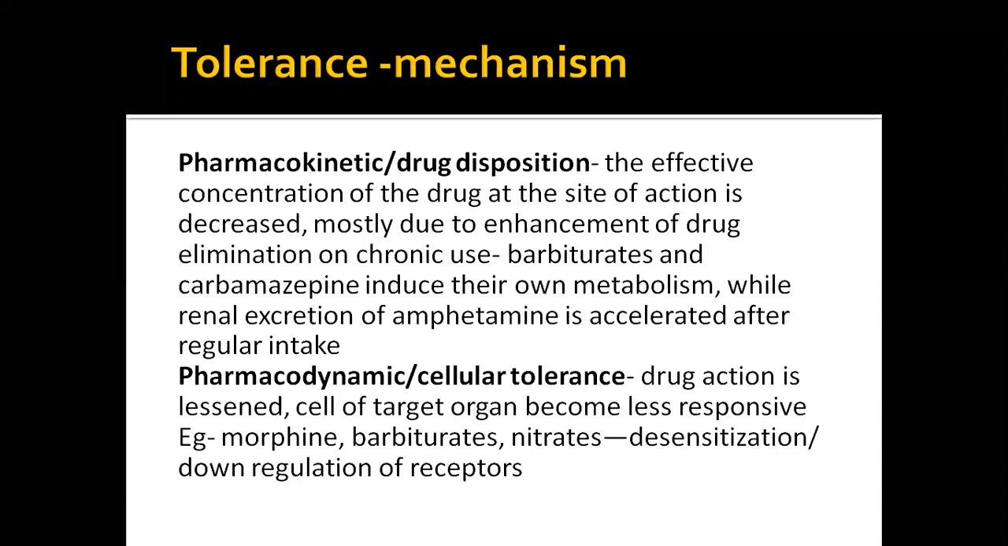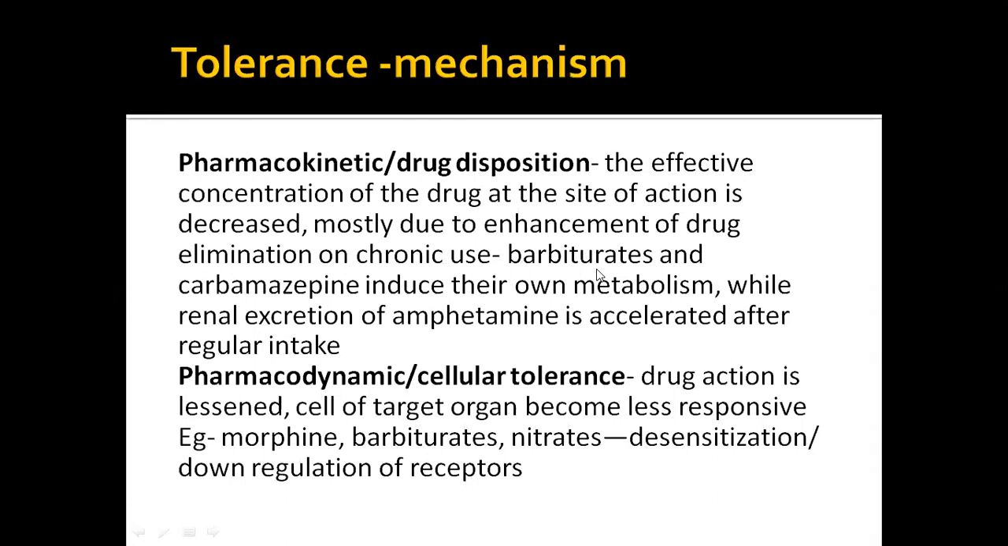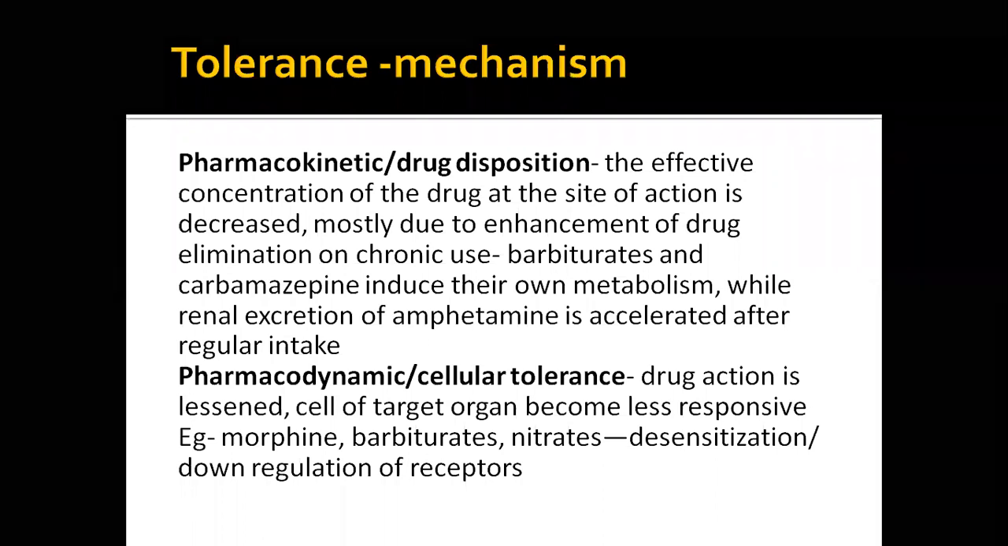Okay, drug disposition is, for example, here barbiturate and carbamazepine, they induce their own metabolism. The barbiturate, for example phenobarbital, we have started at the initial period, the first day, with a dose of 100 milligram 2 times. But by the end of 3 years, the same person may need 100 milligram 3 times. So that means the metabolic enzymes which metabolize these barbiturates in the liver have risen up. Okay, so they need more drug for the same effect to be there.